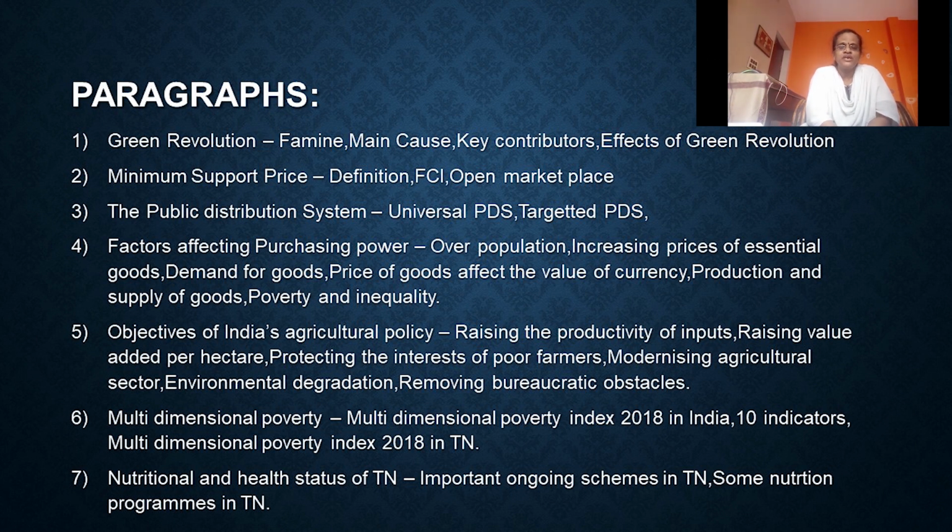And the Government of India is implementing many policies and programs to eradicate poverty. These policies and programs, if continued, will completely eradicate poverty in the state. In future, Tamil Nadu also can become a model of development in India. So all these points must be written for this multidimensional poverty index India and Tamil Nadu paragraph.